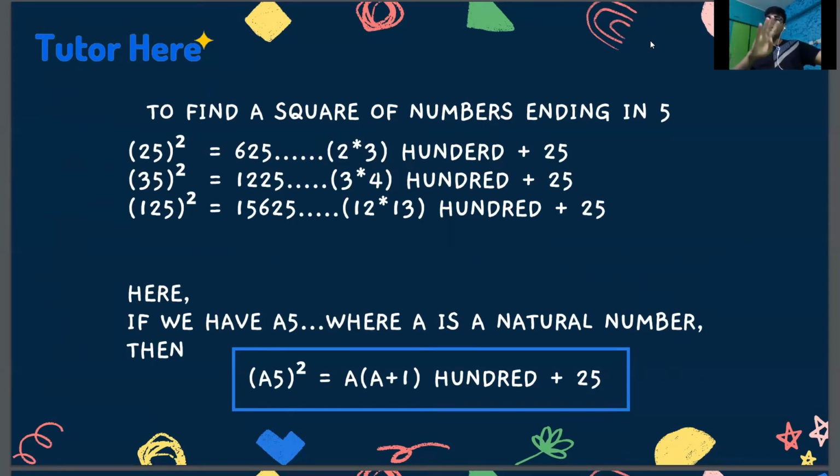So the answer would be 4 into (4 plus 1), which is 5, into 100 plus 25, which is 20 into 100 plus 25, which is 2000 plus 25. Therefore, the answer is 2025. Isn't this easy? Can you try for 185? Try and solve it on your own.